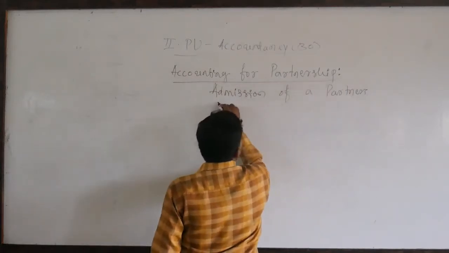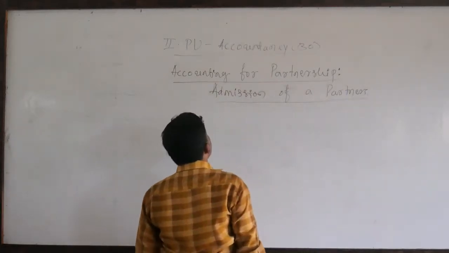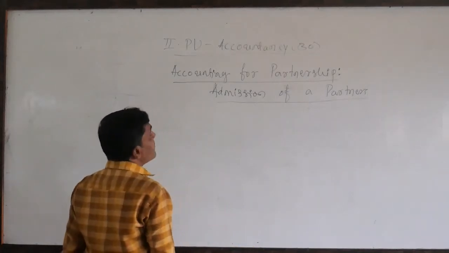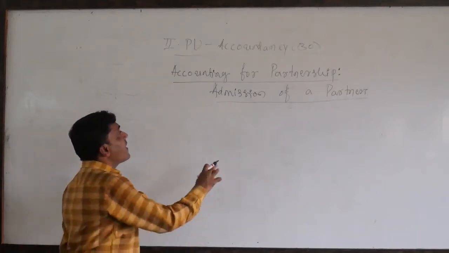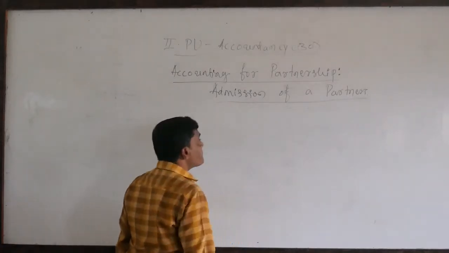Accounting for partnership. So this is the next topic. In the earlier videos we have seen the basic concepts of partnership. So now we are discussing the admission of a partner.